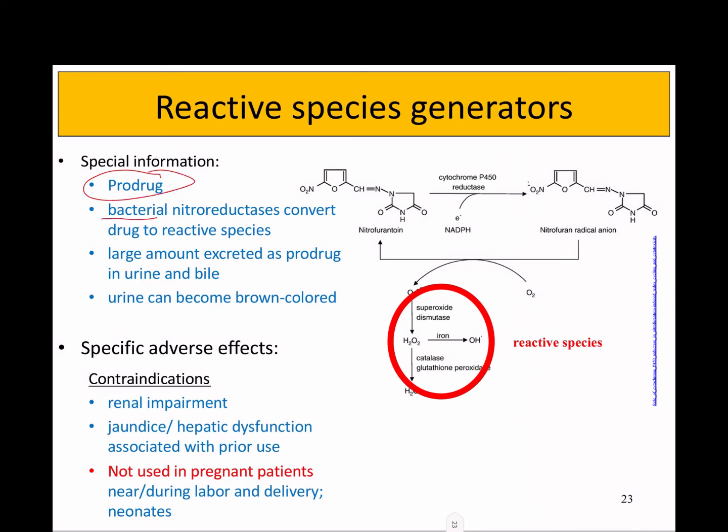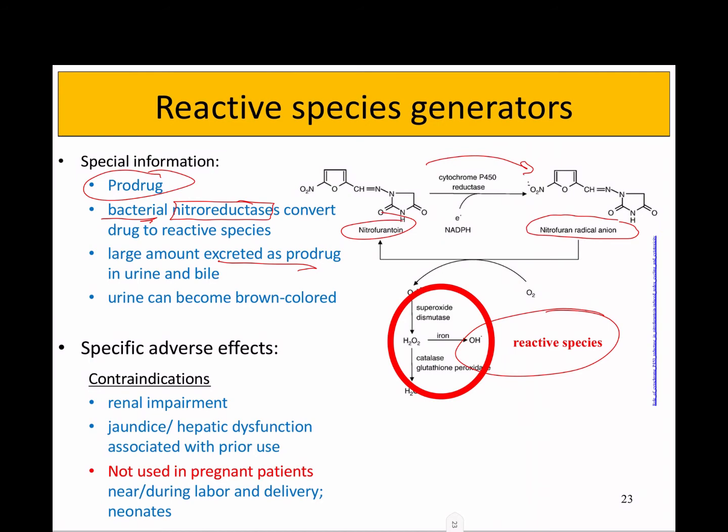They have to have bacterial enzymes to convert them. In this case, they are using nitroreductases. So nitrofurantoin here, using a bacterial nitroreductase, is turned into the nitrofuran radical ion, which then creates our reactive species. This is only being metabolized within the bacteria, so a large amount of the drug that's just been in our system is just going to be excreted as the prodrug. So that's excreted in urine and bile, and the urine can become brownish colored.